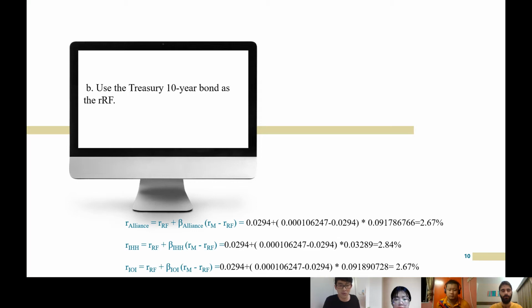Under the same conditions, the higher the beta coefficient, the higher the required rate of return, and the lower the beta coefficient, the lower the required rate of return. Because when the market price falls, they can invest in stocks with lower beta values. When the market goes up, they can invest in stocks with beta value greater than 1. So I give it to my next group member, Jiaxin.